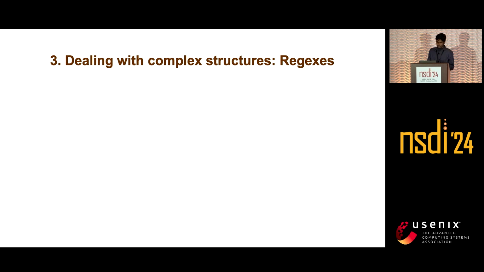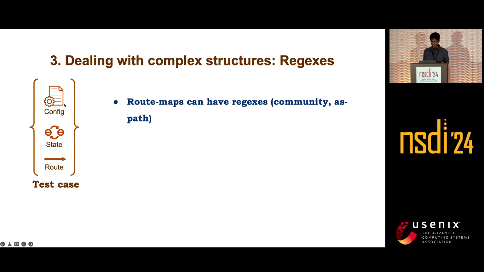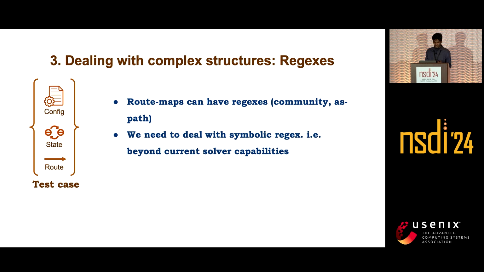Now we deal with the third kind of problem, which is regular expressions. This is how our test case looks. It has a configuration, state, and the route advertisement. The configuration is basically the route map, and the route map can have regular expressions in community and AS path. Now if we symbolically generate this route map, there is a problem.